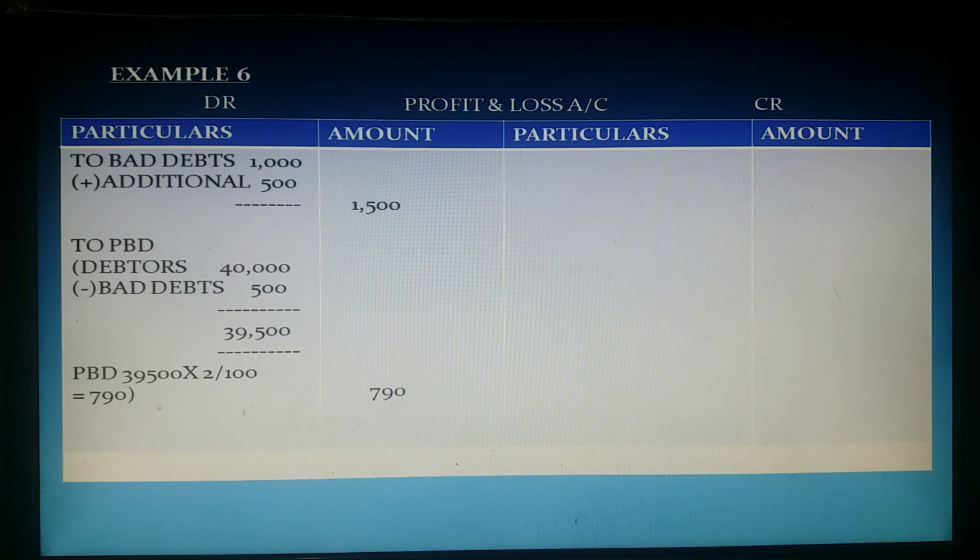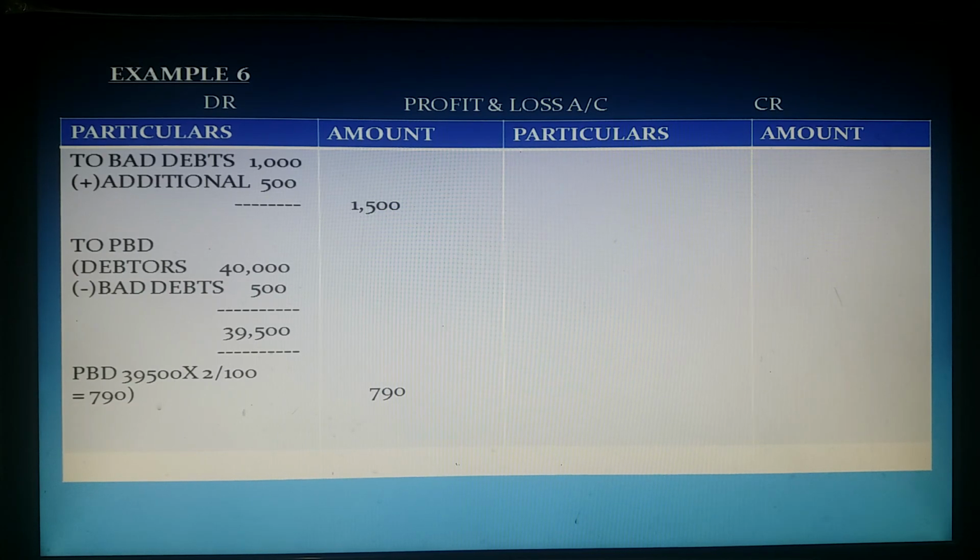In profit and loss account, debit side, show both bad debts. Trial balance bad debt 1000, further bad debt 500. These two are losses. So total loss towards bad debt is 1500 rupee. It should be debited to profit and loss account. And while calculating provision for bad debts, amount is not given, 2% is given. Directly don't calculate that percentage on 40,000.